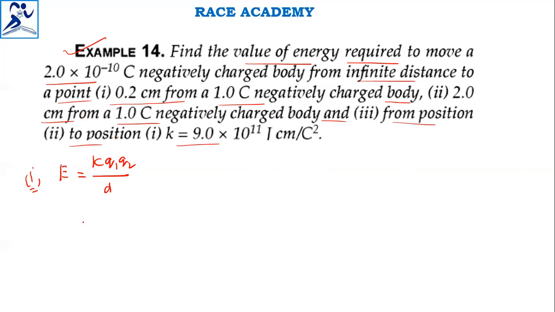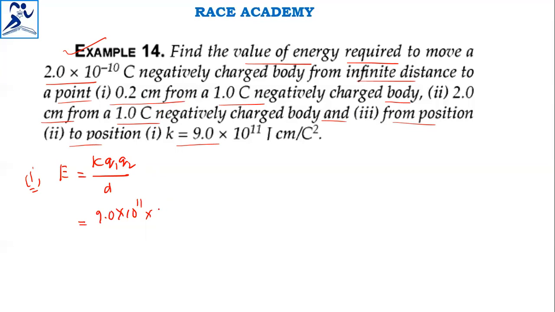The K value is 9.0 × 10^9, which is given in the other units only. In centimeters given now in this problem, so we will take centimeters. The charge will also be taken as usual.